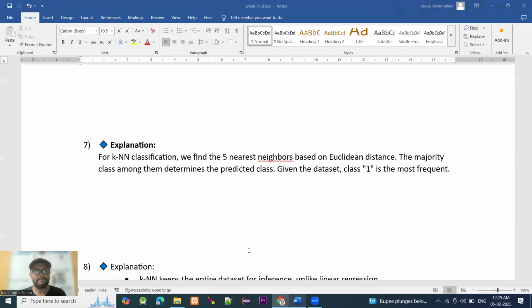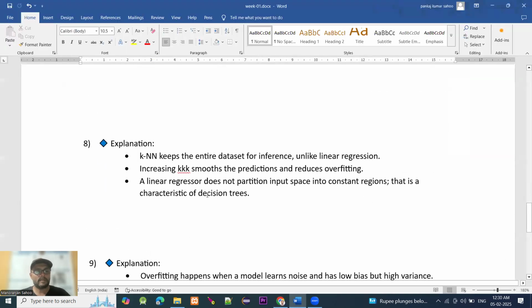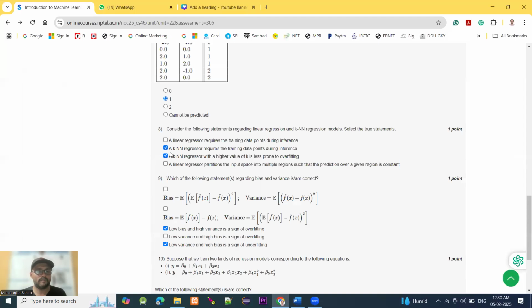See, we are given the explanation here. KNN keeps the entire dataset for inference, unlike linear regression. Increasing k smooths the predictions and reduces overfitting. A linear regressor does not partition the input space into constant regions, that is a characteristic of the decision tree. So we choose these two.